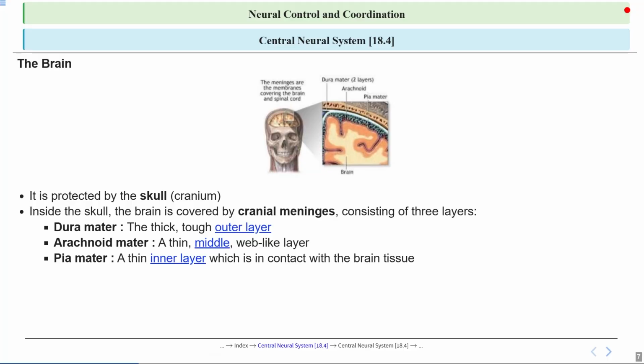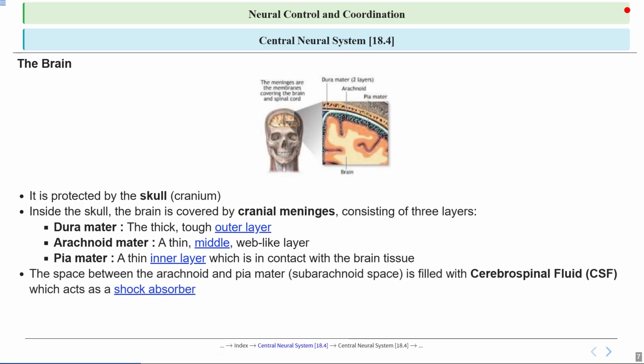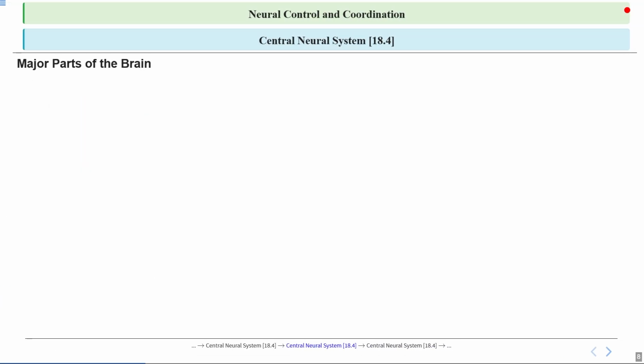The innermost layer is the pia mater. It's very thin and sits right on top of the brain tissue, almost like plastic wrap covering food. This layer ensures that the brain is snugly protected and helps supply it with nutrients. Between the arachnoid and pia mater is a space filled with cerebrospinal fluid, or CSF. This fluid acts as a shock absorber, much like the suspension in a car, protecting the brain from sudden movements or impacts. So our brain is covered and protected by multiple layers.